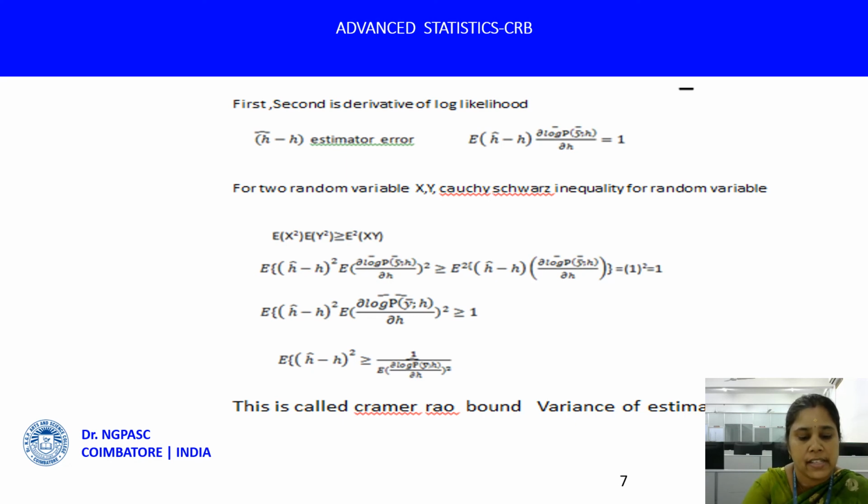What we derived states that the expected value of (h hat minus h) squared, which is the variance of the estimator so long as it is an unbiased estimator, is greater than or equal to 1 over the expected value of the square of the derivative of the log likelihood function. This is the fundamental bound of the Cramer-Rao estimator. Therefore, this is called the CRB, the variance bound of the estimator.